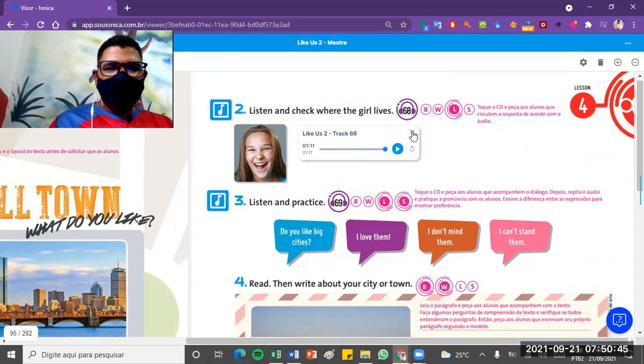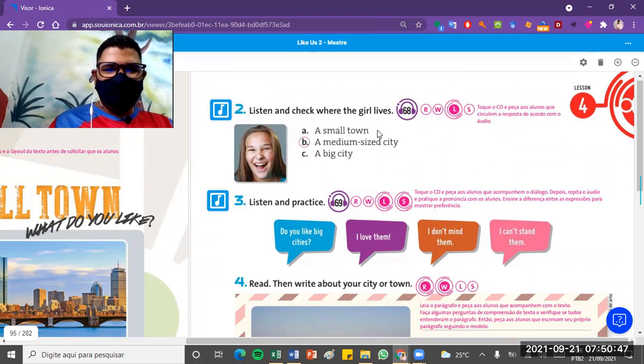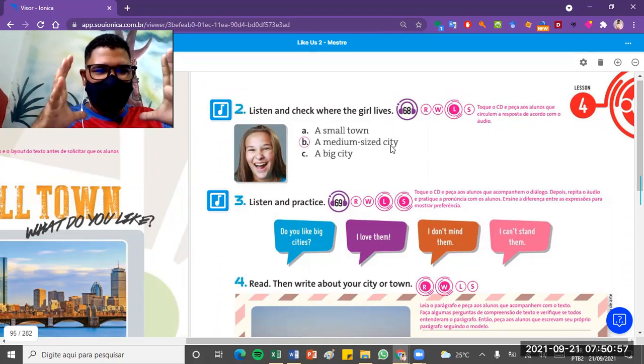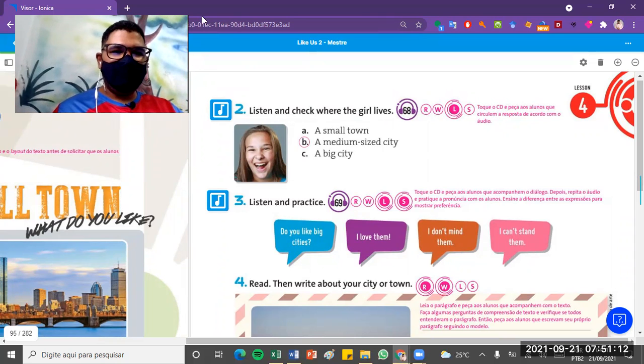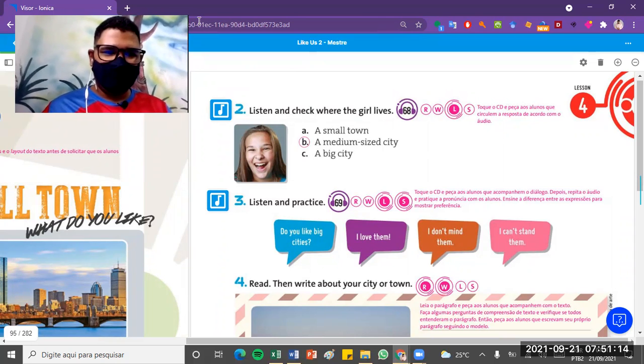Good. So as she said, she doesn't live in a small city or in a big city at all. She lives in a medium-sized city. So it's not a big city and not a small city. She lives in a medium size. What is an intermediate place? When we talk about size, it's an intermediate size place.